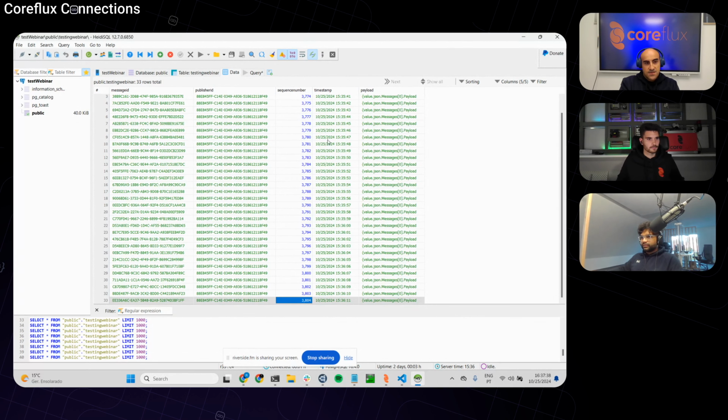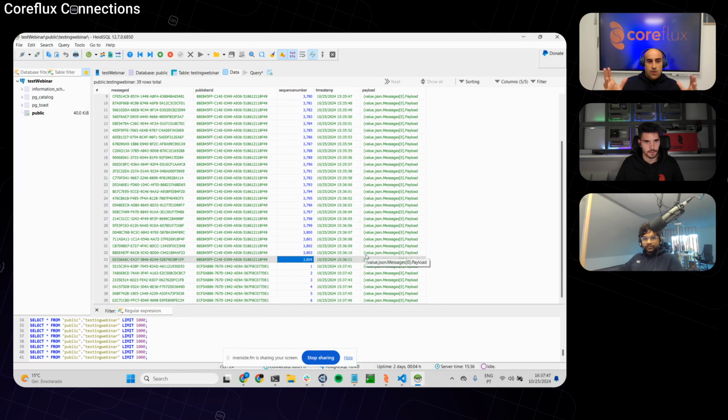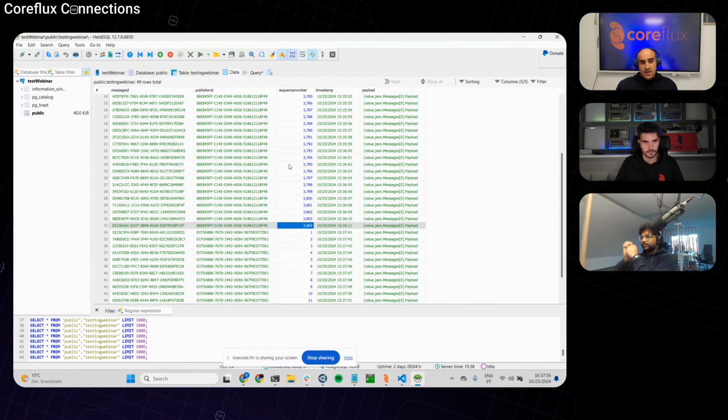No, it's fine. But this shows a way that we were able to build a full pipeline in this way. So we have data. Yeah, you have it: 1, 2, 3, 4, 5. And one thing that you are able to see is that all the events are being captured.